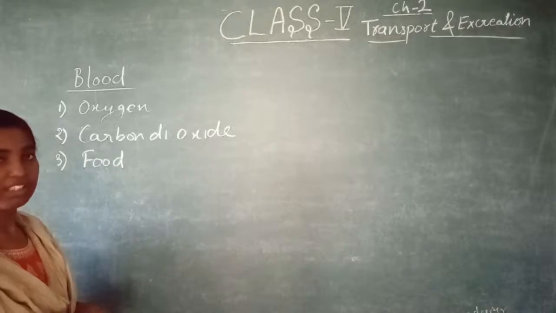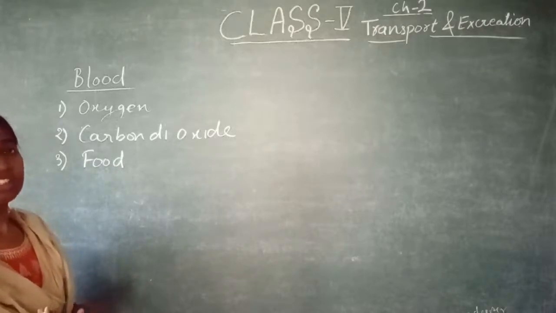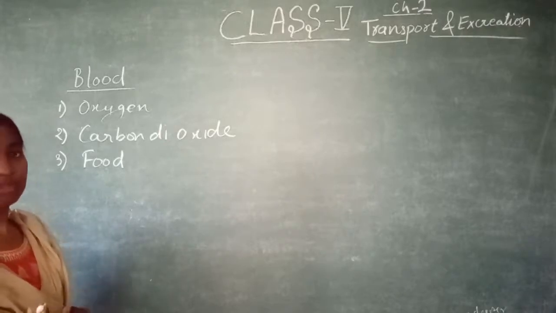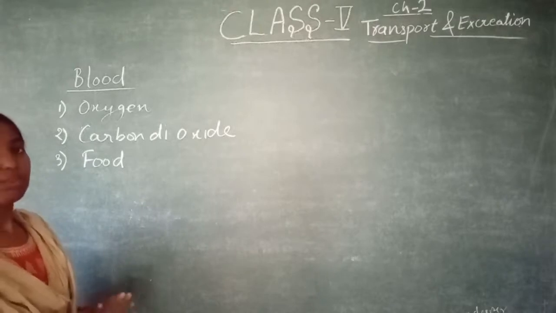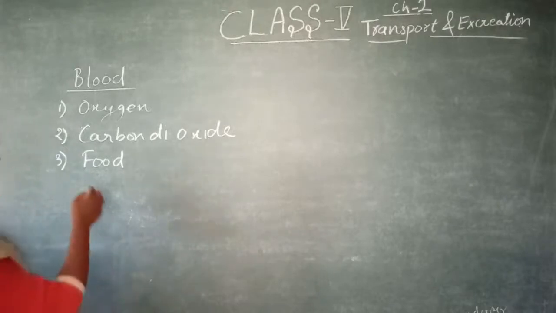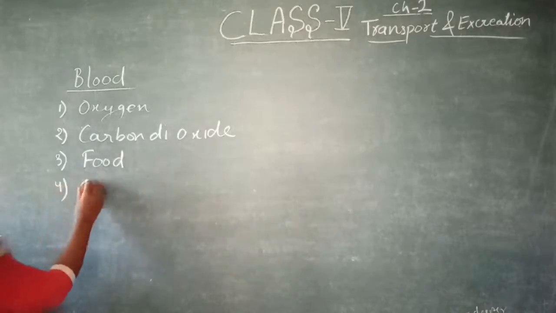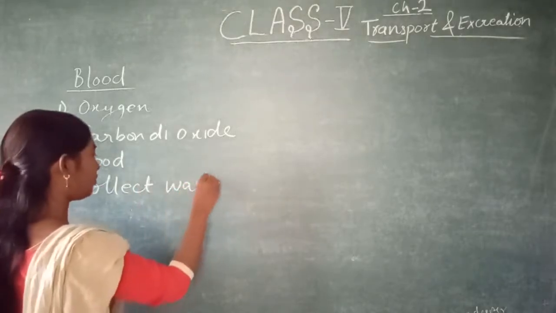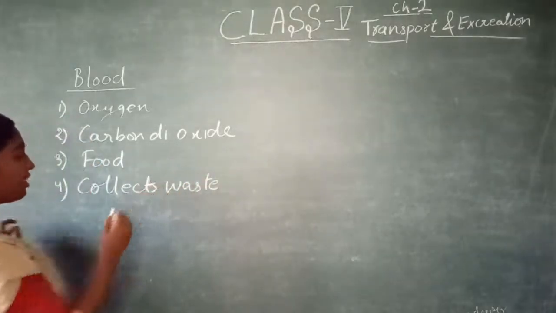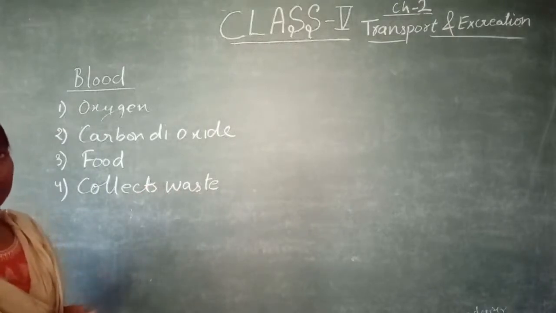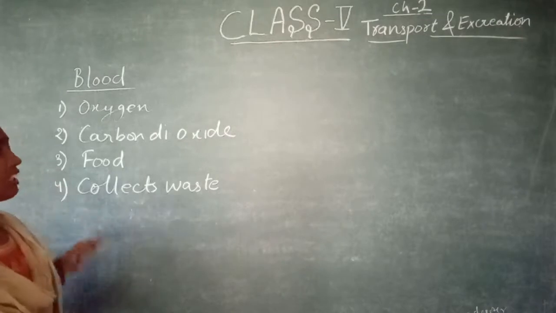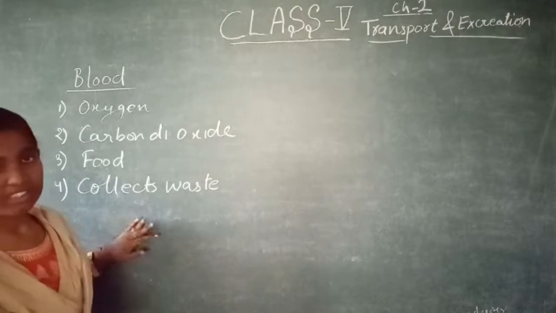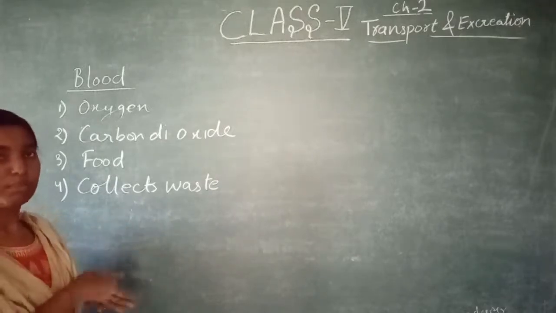Whatever food we are eating, in the small intestine full digestion is completed, and this blood picks up the necessary food from the small intestine and takes that food material to all parts of our body. And this blood also collects the waste. Whatever waste is produced by our body in different parts, this blood collects and takes that waste to the kidney, and then the kidneys purify that blood, and again that blood circulates in our body.